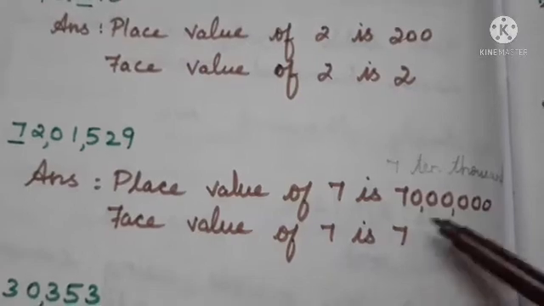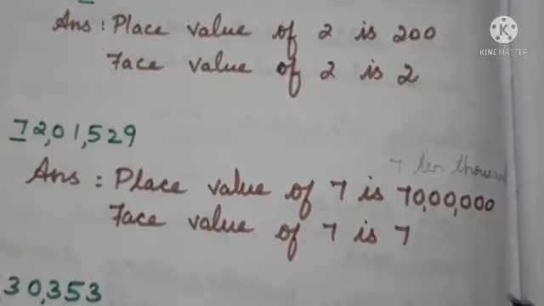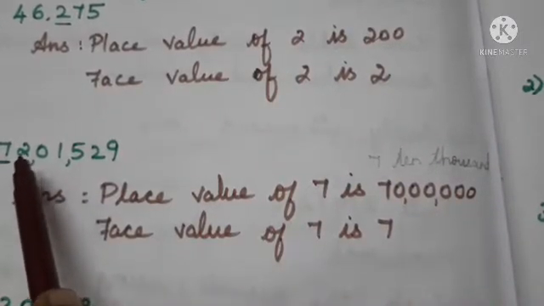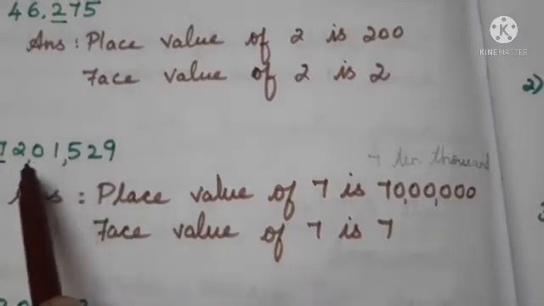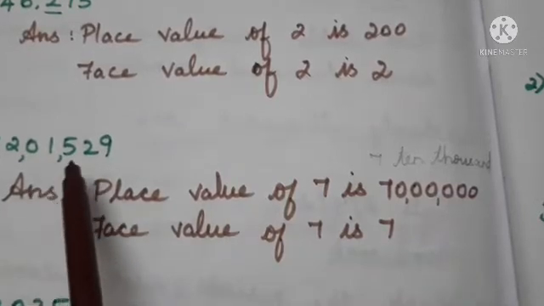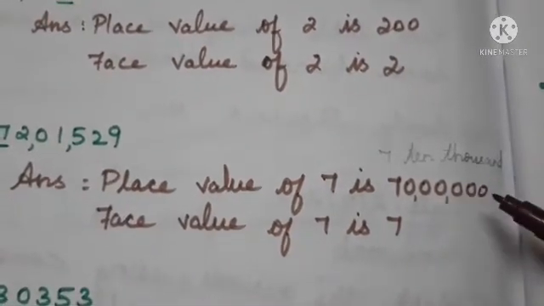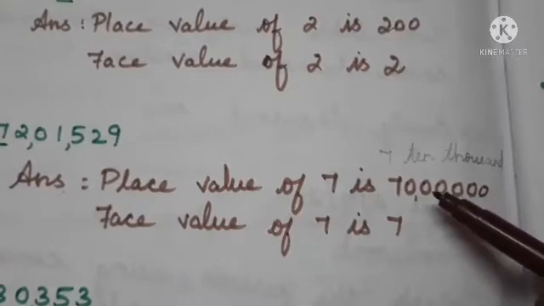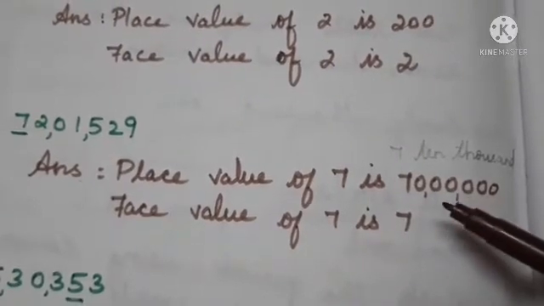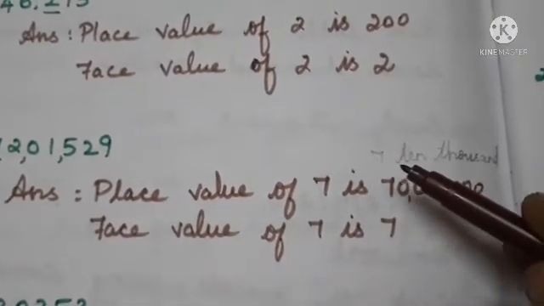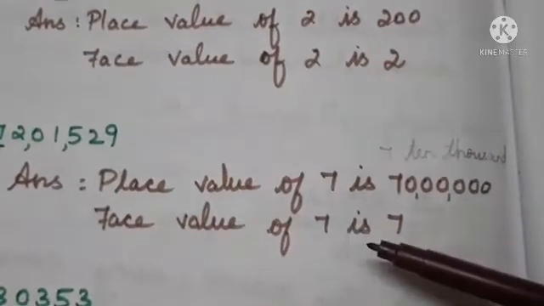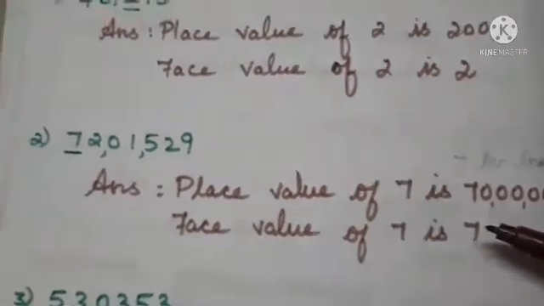If you are writing the zeros, don't get confused. Just write the 7 first. Then how many digits are there after the 7? 1, 2, 3, 4, 5, 6. Six digits are there, so we place six zeros after the 7. If you find this easy, you can write it like this, otherwise you can write it in word form. Then the face value of 7 is the 7 itself. Next we move on to the next problem.